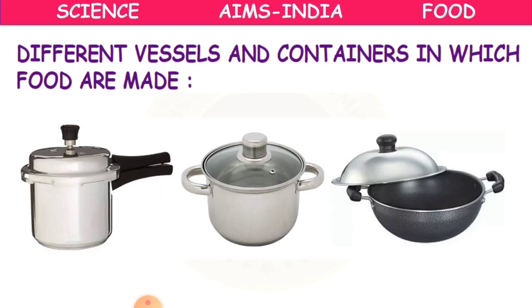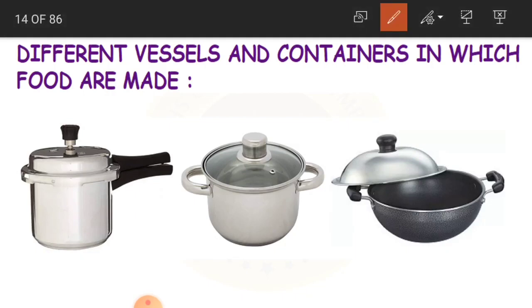As it is there in the picture here, what are you seeing? You are seeing some vessels, different vessels and containers in which food is made. Have you been to your kitchen, children? The kitchen is the place where the food is cooked. Have you gone to the kitchen and seen all the containers and vessels available there? You might have observed that they are of different types, different shapes and different sizes.